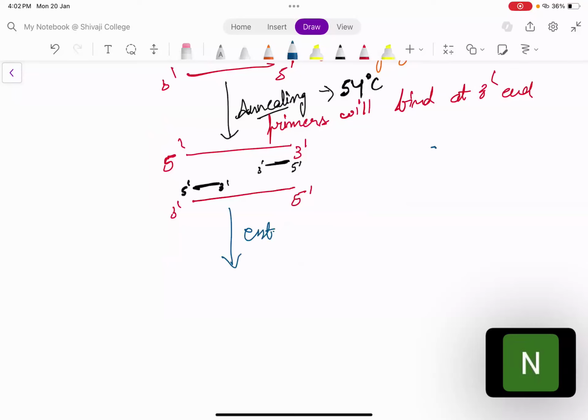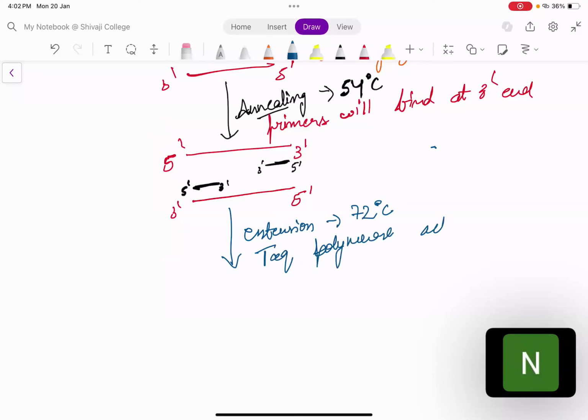now there will be extension that occurs at 72 degrees Celsius. Everything happens at a particular temperature. So now you will again increase the temperature for the extension process. Extension will be performed by the DNA polymerase enzyme. So now Taq polymerase will come. It will act on the primers.